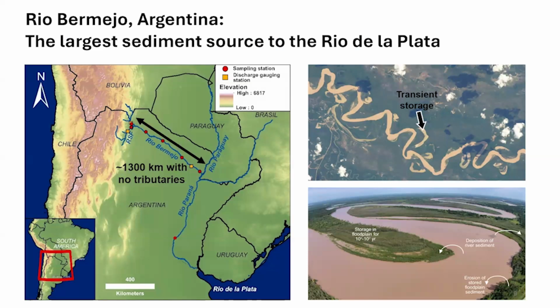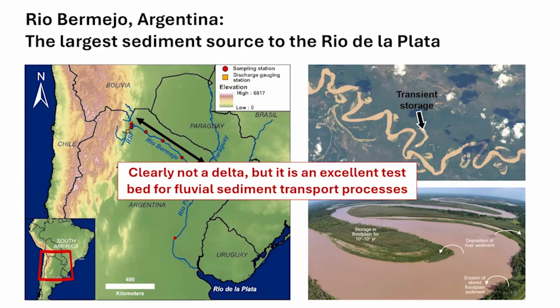I'm going to talk about data today from the Bermejo River, which is in Argentina. This is clearly not a delta, but it's an excellent test bed for studying fluvial sediment transport processes.